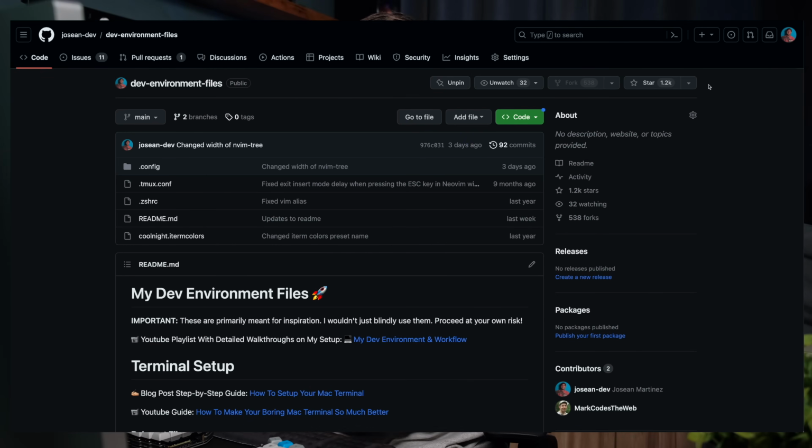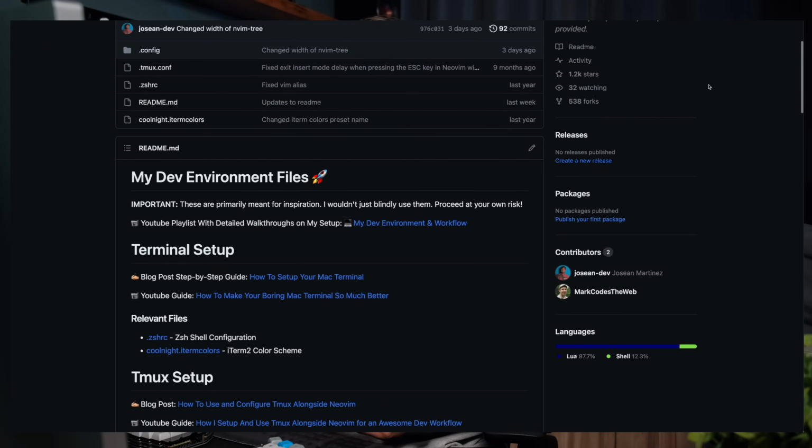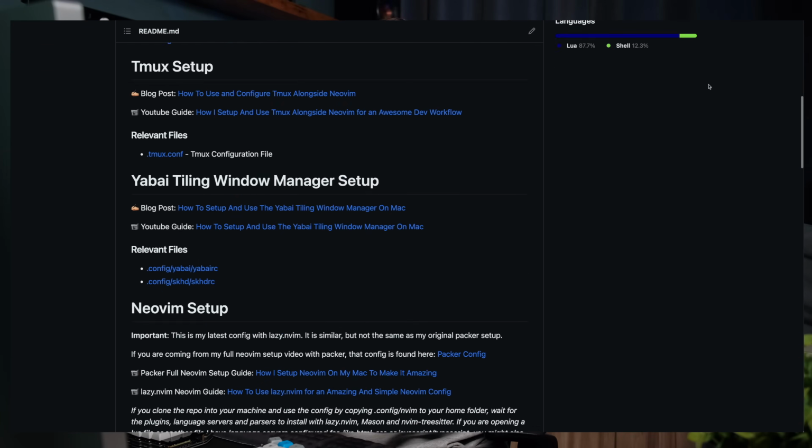video on this as my config has seen some changes over time, and I wanted to make a video specifically focused on this topic as it can be one of the more challenging aspects of setting up Neovim, especially when you're first starting out. I'll have a link in the description to my current entire Neovim config so you can take a look at my setup and also use it for reference. With that said, let's get started.